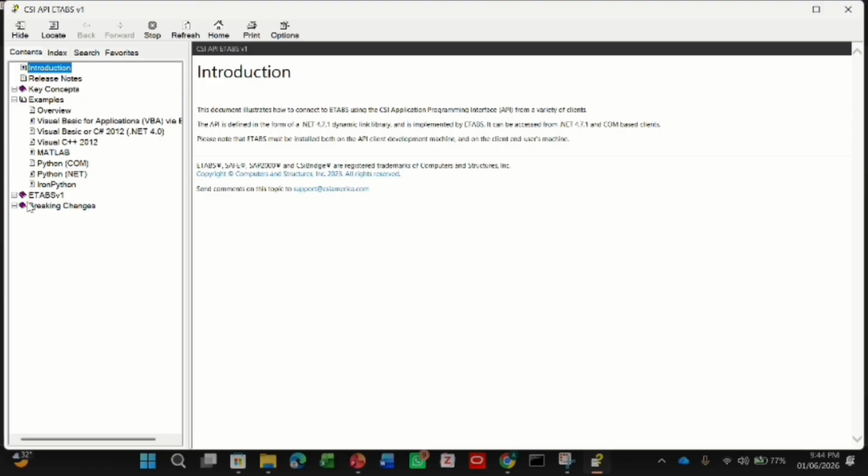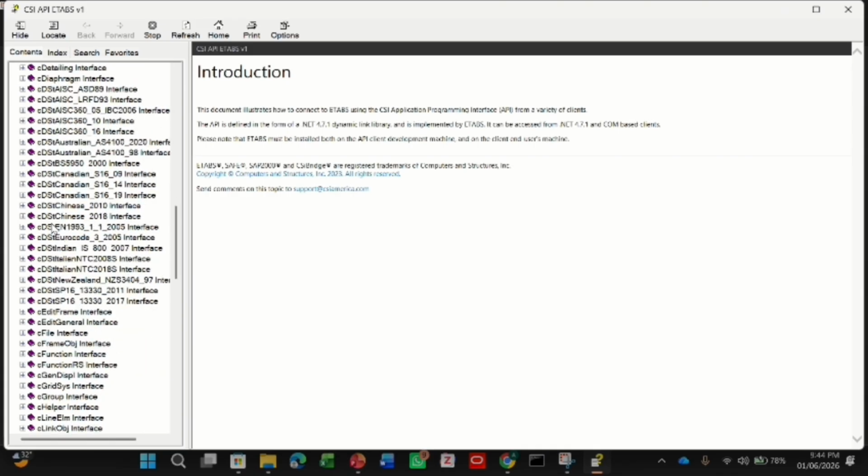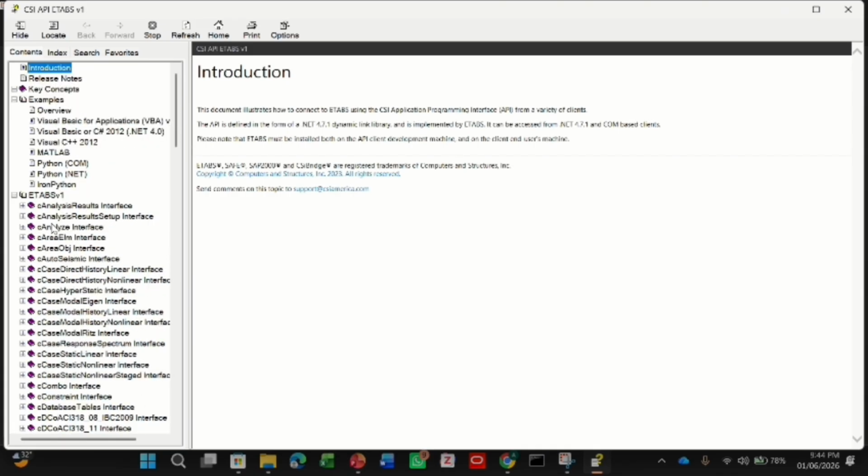These are all programming languages through which you can control your software. There are also different examples which you can explore by yourself.